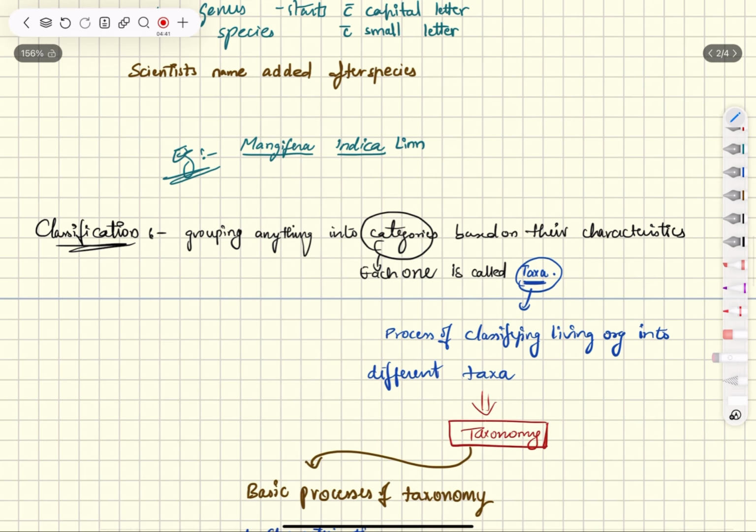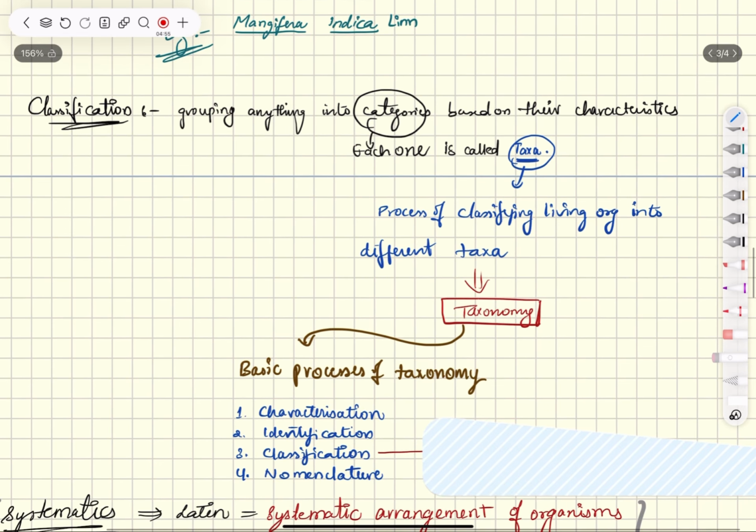Okay, now going to classification. What is classification? Grouping anything into categories based on their characteristics is called classification. Each category is known as a taxon. For example, there are so many breeds of dogs like German Shepherd and all, but in common they are called dogs.